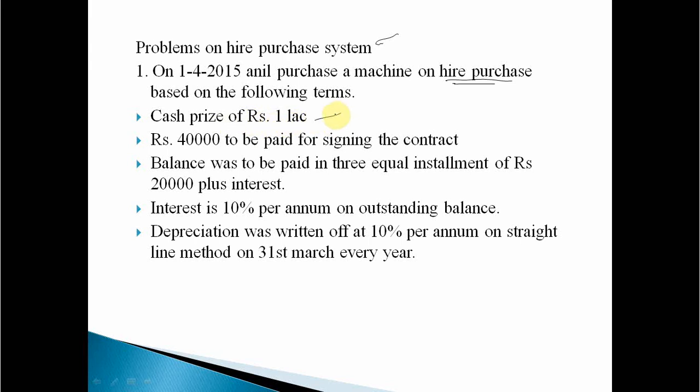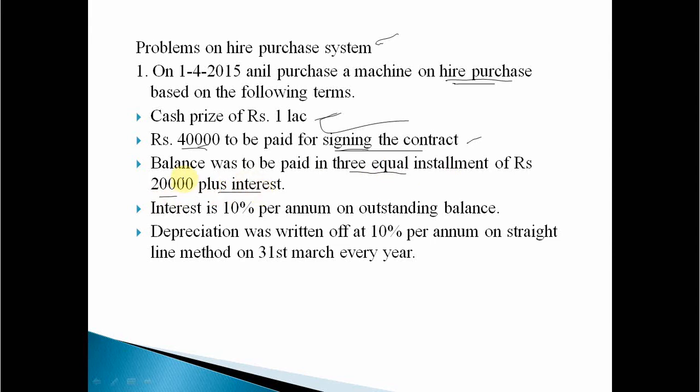So cash price means original price is 1 lakh. Rupees 40,000 to be paid on signing the contract, means rupees 40,000 is the advance, paid at the time of signing the contract. Next, the balance was required to be paid in 3 equal installments of rupees 20,000 plus interest.